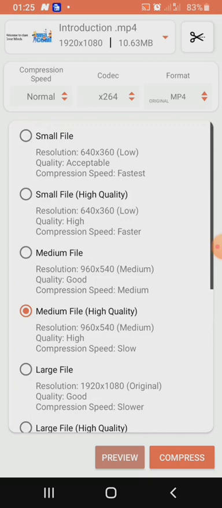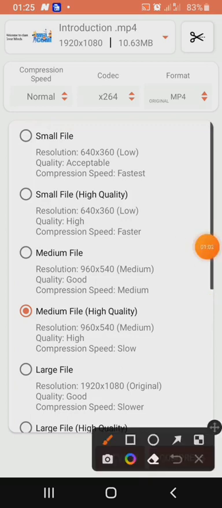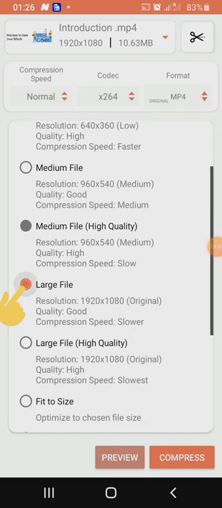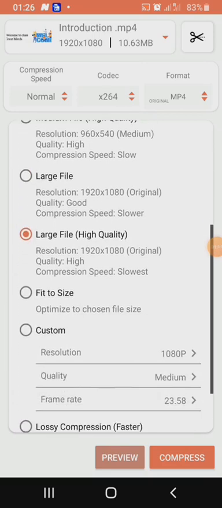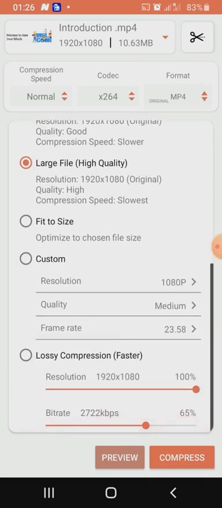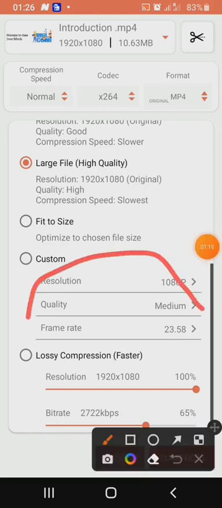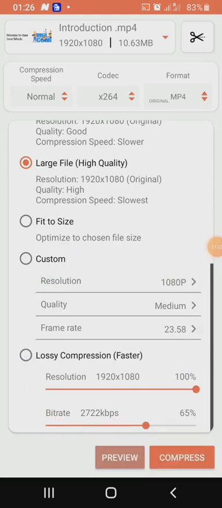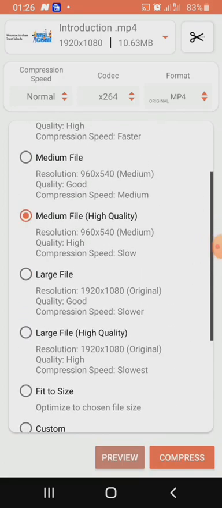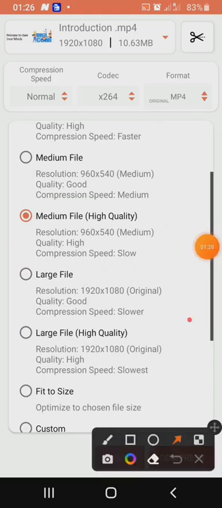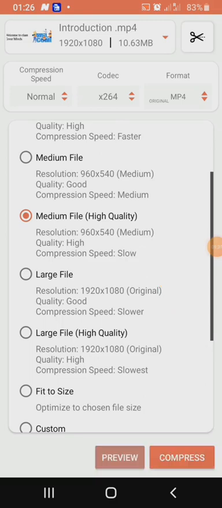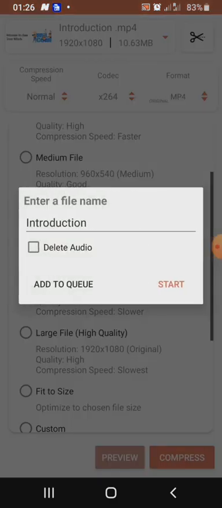Like I said, this video is 10 MB, but we'll compress it very soon. You can have the large file and large file with high quality, and so then please make sure you don't tamper with anything here, anything around this place. Don't change it. Just pick your medium file with high quality in the bracket, which is this medium file with high quality. Then click on compress to compress your video.